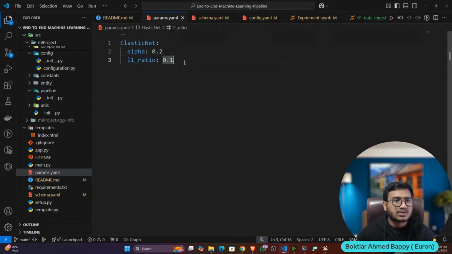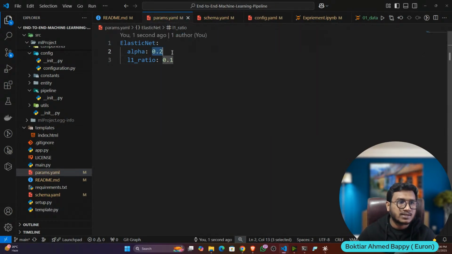So let's say later on you want to change the value, you only need to open the params.yaml and change the value here. It will reflect inside the code. So no need to hard code the value, guys. This is my suggestion to all of you: don't hard code the value anywhere. Try to keep it in a configuration file, and there you just need to keep it.